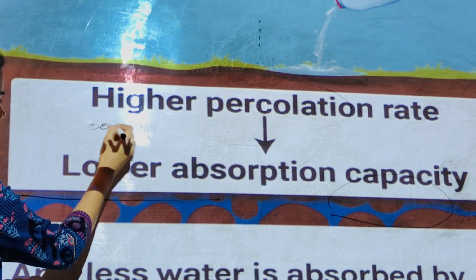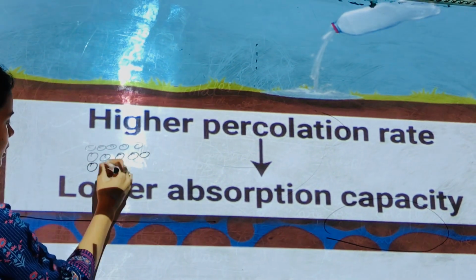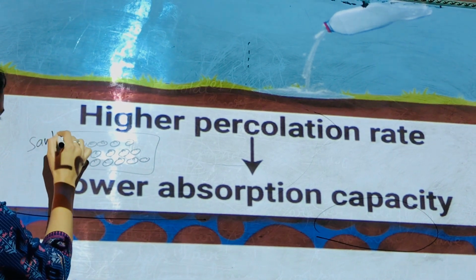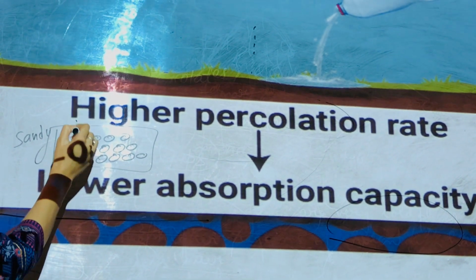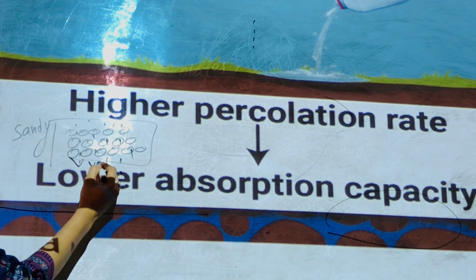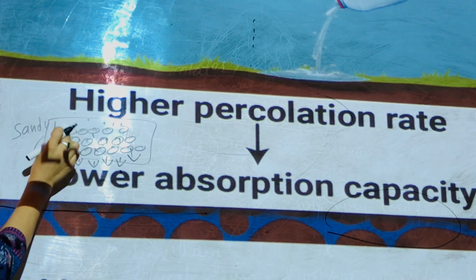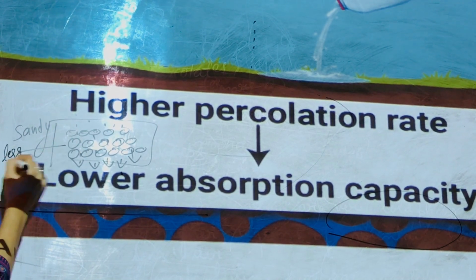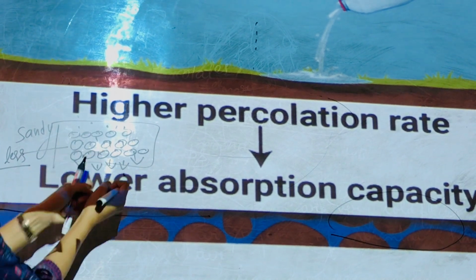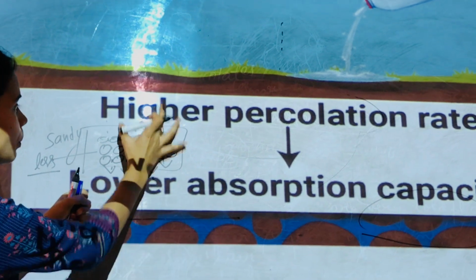How? For example, this is a sample of soil, and it has spaces in between the particles. Suppose this is sandy soil. It has more spaces in between them. It means that more water will percolate, more water will pass. If more water is percolating, it means that less water this soil is absorbing. Yes, because the soil is not able to absorb the water. That is why the water is percolating more.